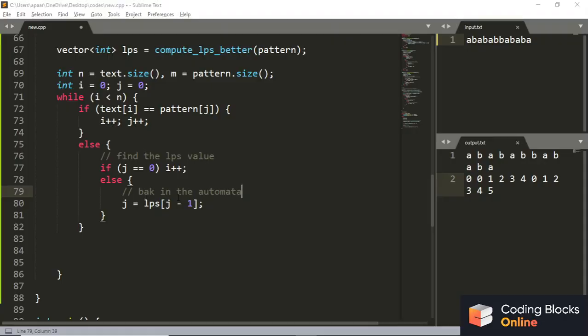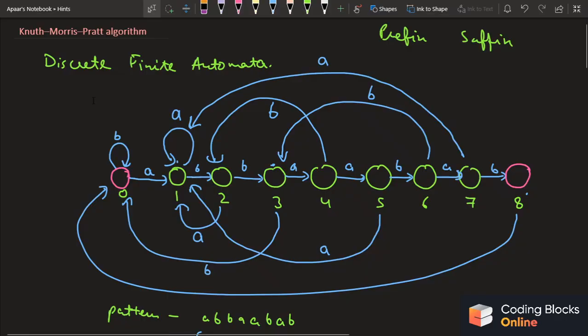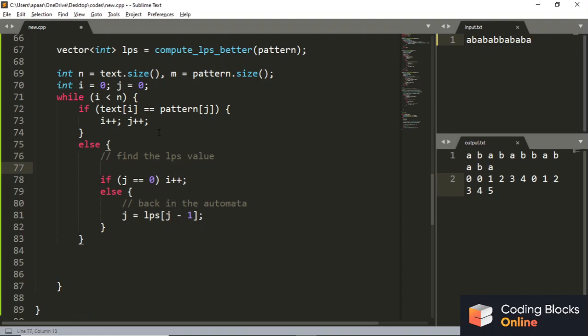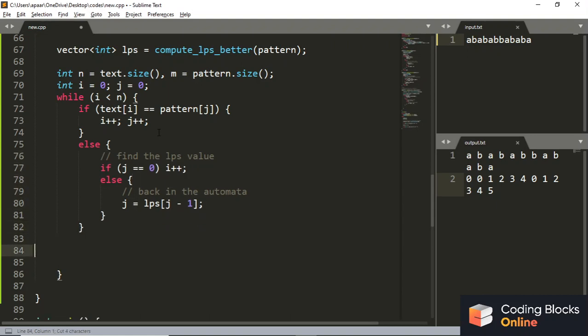I hope you are able to relate these things, because I think it is one of the best ways in which I can explain the KMP algorithm to you. There cannot be a better way, right? Back in the automata, right? And what is this i plus plus for? It is, we leave the current index. I'm not able to find that value, right?